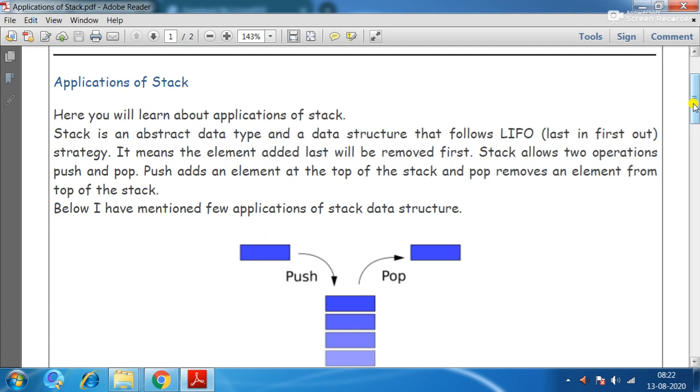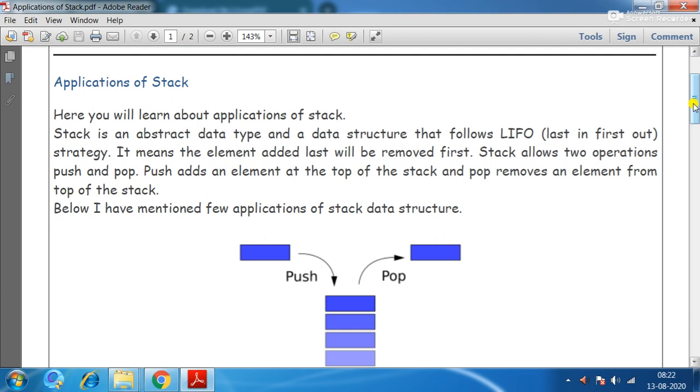This is the basic principle, or working mechanism, of stack. Stack is used for storing values, and the values stored in the stack follow the principle of first in last out or last in first out, LIFO. In this way the stack data structure works.